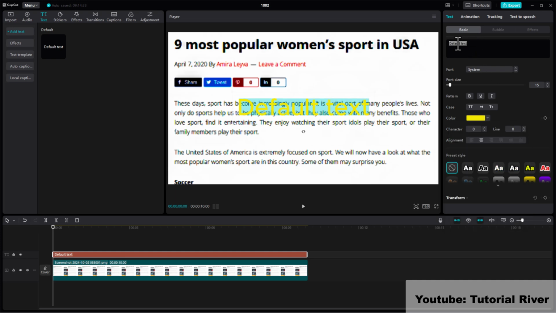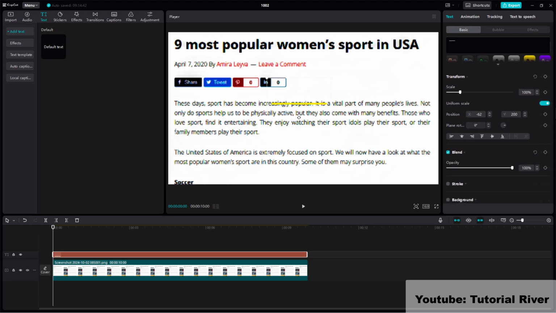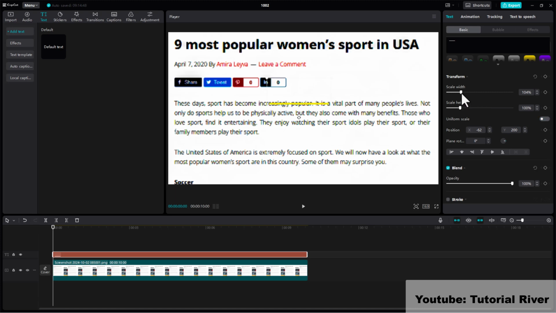Type underscore 4 times and drag it to cover the part of the text you want to highlight. Disable uniform scale from right side. Increase the width to cover the text. Then increase the height to cover the text.